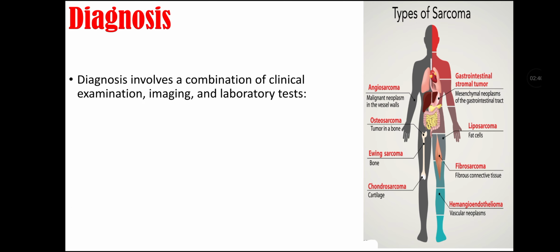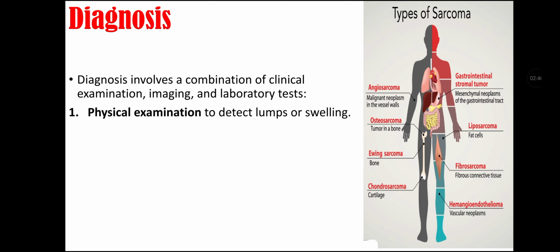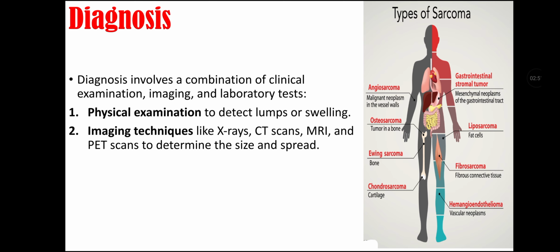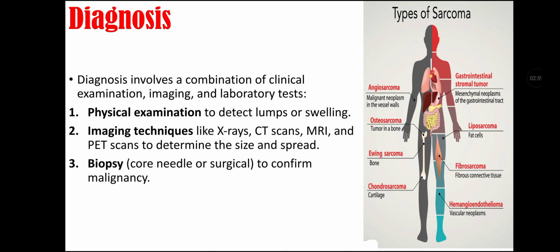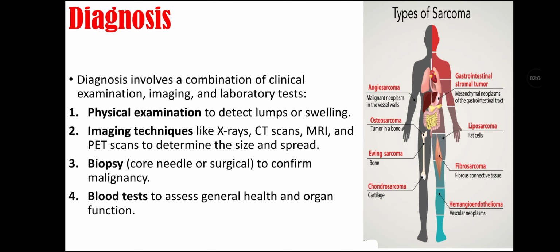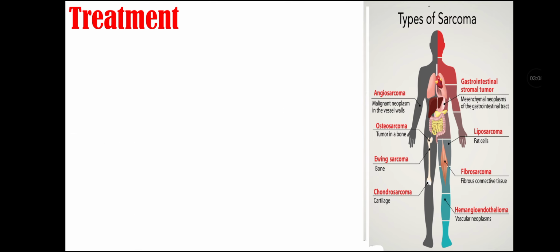Diagnosis of sarcoma. Diagnosis involves a combination of clinical examination, imaging, and laboratory tests. They include physical examination to detect lumps or swelling, imaging techniques like X-rays, CT scans, MRIs, and PET scan to determine the size and spread of the tumor, biopsy, that may be core needle biopsy or surgical biopsy, to confirm the malignancy. Blood tests can be done to assess general health and organ function.